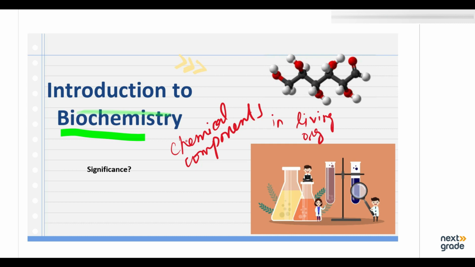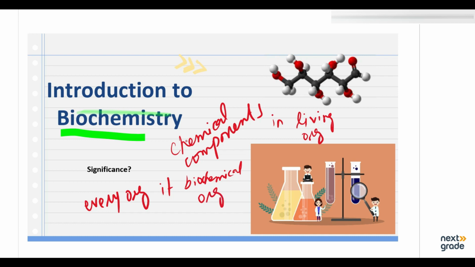So what is its significance? Like, why is it important? A basic knowledge of biochemistry is essential for the understanding of anatomy and physiology, because all of the structures of an organism have biological organization. It is very important because it tells us about anatomy and physiology, structure and functioning, because every organism has some sort of biochemical organization, right? So that's why it is very important, and that is its significance.